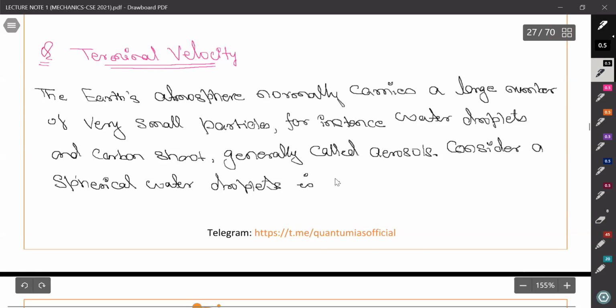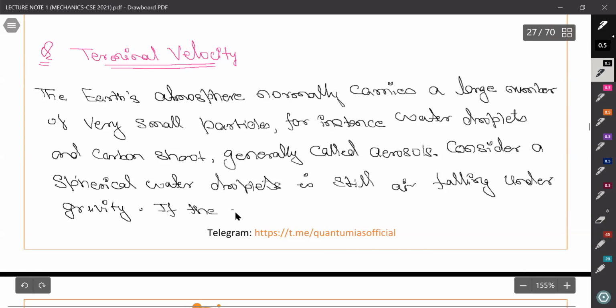It's still air, falling under gravity. If the radius is 5 micron, see the radius, it's very small.